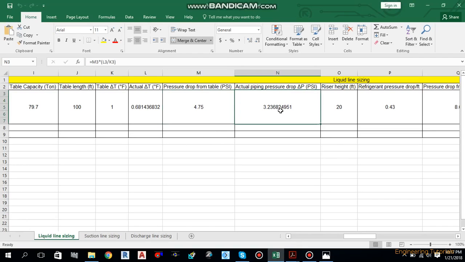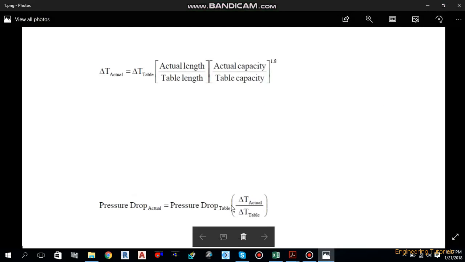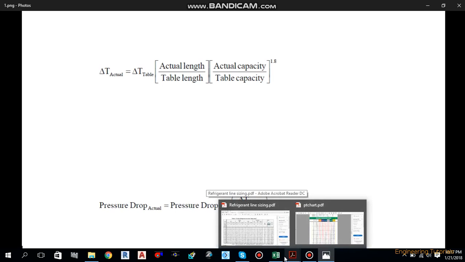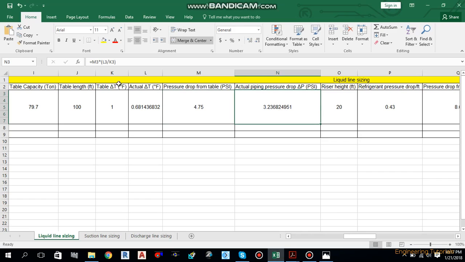Now the actual piping pressure drop we have to calculate. This is also calculated by using a formula. I'll show you the formula. This is the formula we have used for the actual pressure drop calculation. The pressure drop from the table times delta T actual divided by delta T table. Actual delta T we have already calculated from the earlier formula. Delta T table is 1 degree Fahrenheit, and the pressure drop from the table we already checked, that is 4.75 psi. So putting all these values you will get actual delta P. This is how you can calculate actual delta P.